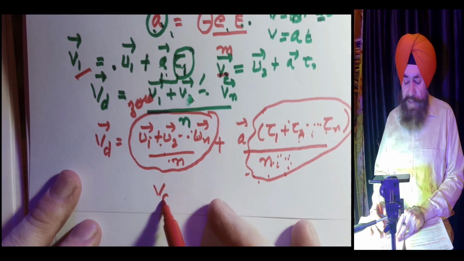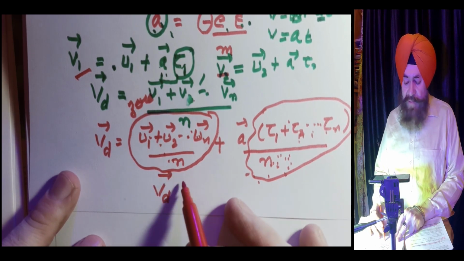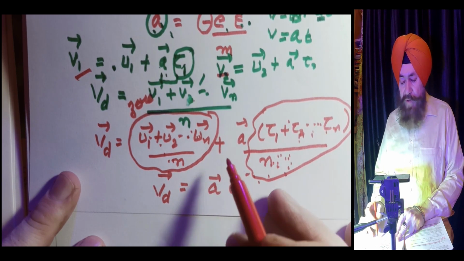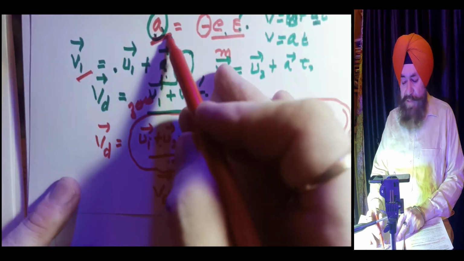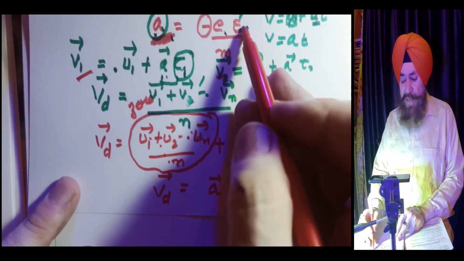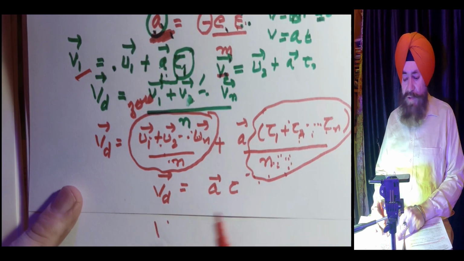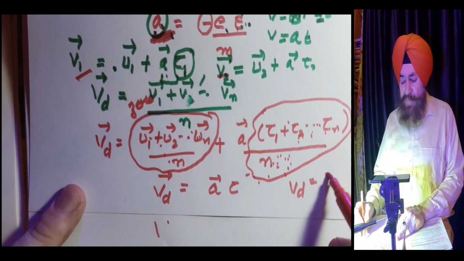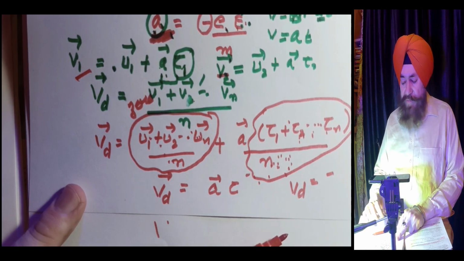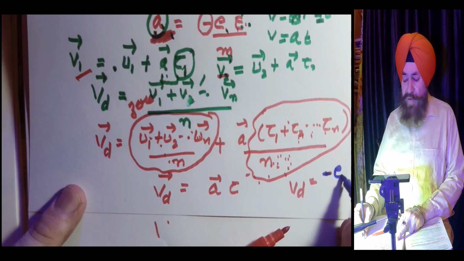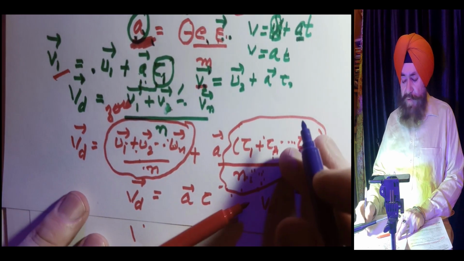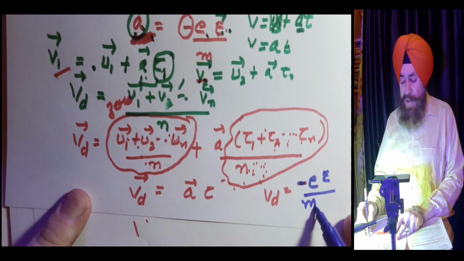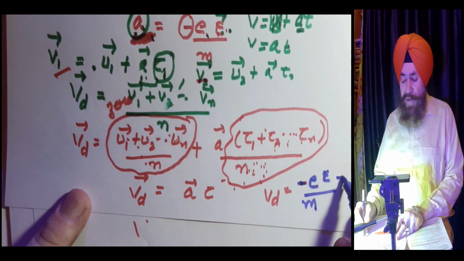So drift velocity becomes A vector into tau. Now substituting for this A value, minus E, capital E by m, the drift velocity becomes minus E capital E by m, and tau.